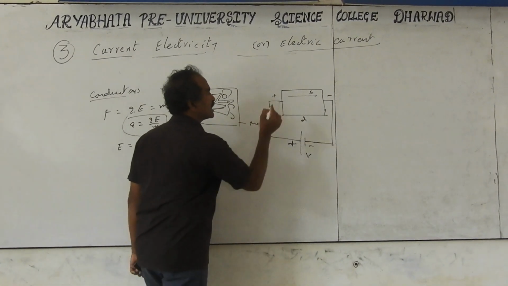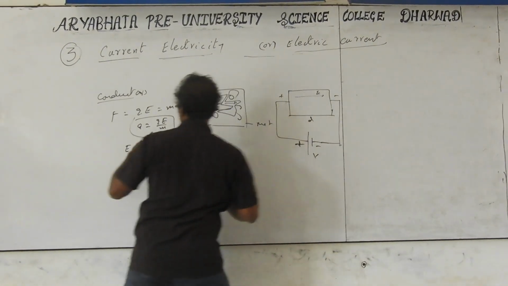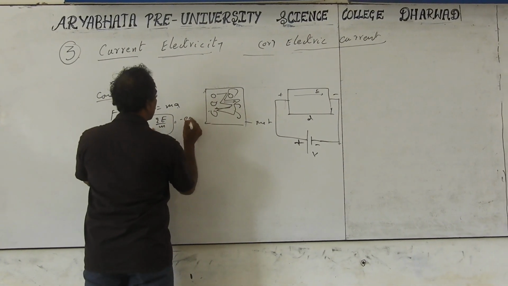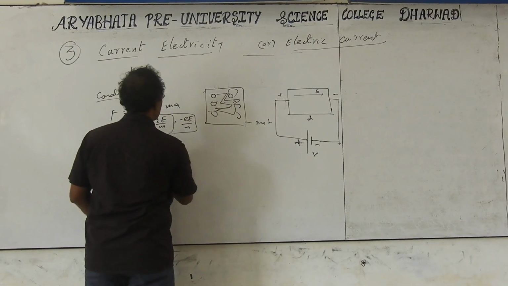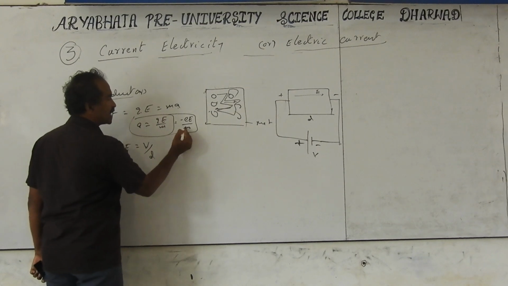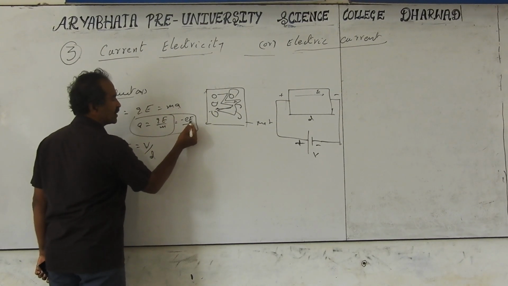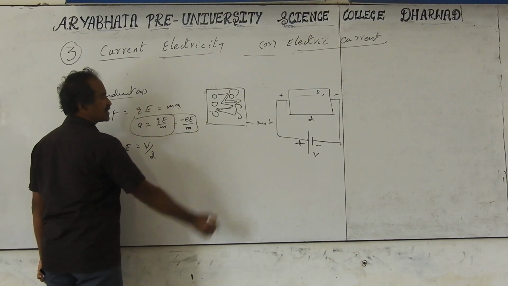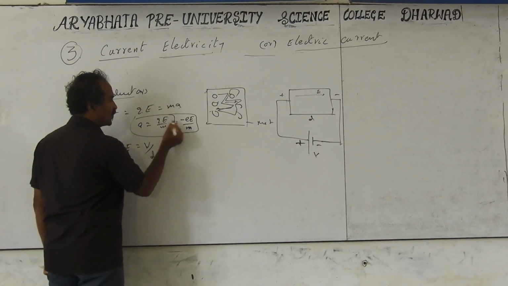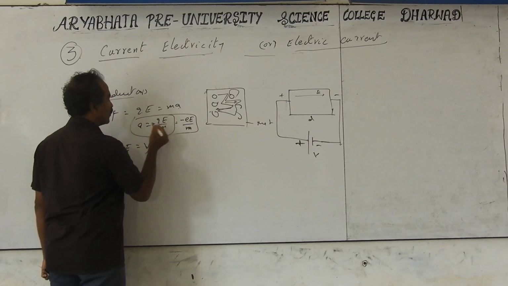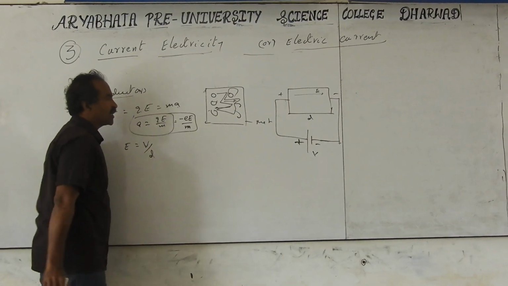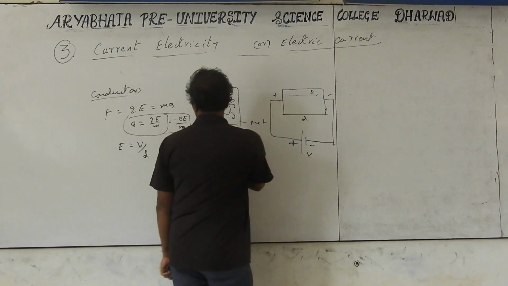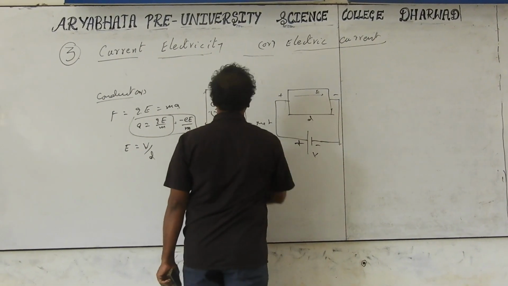Now what happens is the electrons experience a force. The acceleration is a equal to minus eE by m. The negative sign indicates that the acceleration is opposite to the electric field, as for negative charges. Positive charges move in the direction of the electric field. The charge Q equals minus e for an electron. Therefore, negative acceleration means opposite to the electric field direction. m is the mass of the electron, which is a constant mass.